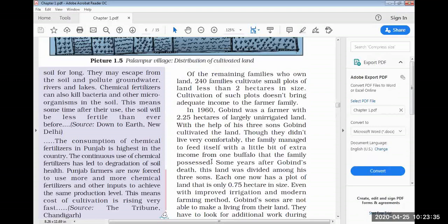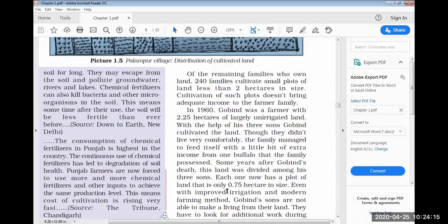Earlier, when they were living together, Govind, the father, was coming in large farmer only, with 2.25 hectares. But when he died and his land was divided among 3 sons, each son got 0.75. It means the land area has become less than 1 hectare. So they come in small scale farmers. Then what they did, they improved the irrigation system and they developed the modern farming method.